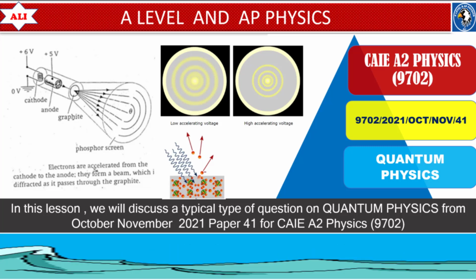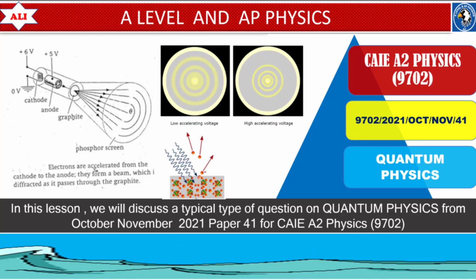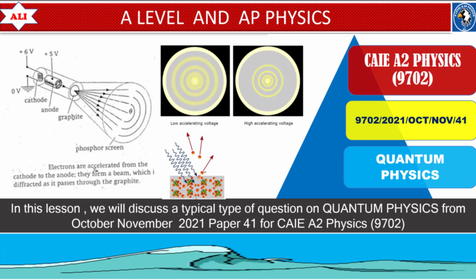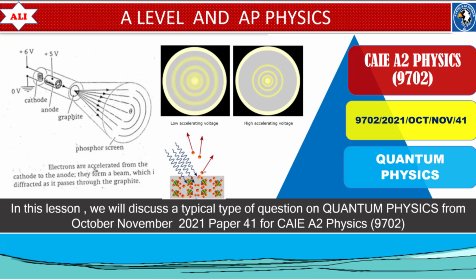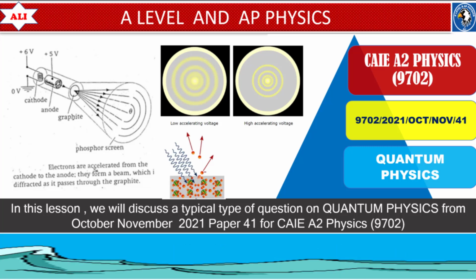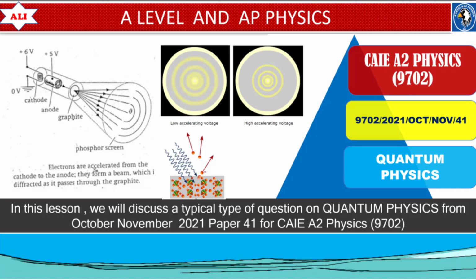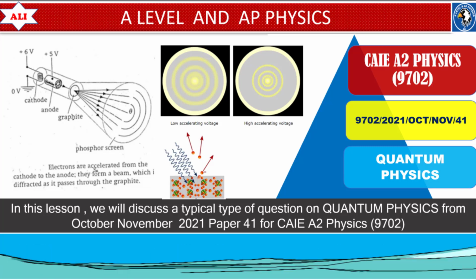In today's lesson, first of all, we will discuss the particulate nature of electromagnetic radiation, or simply I can say particle nature of electromagnetic radiation. And also we will discuss the experimental phenomenon that provides evidence for particulate nature of electromagnetic radiation. Then we will talk about wave nature of matter, and also we will discuss experimental phenomenon that provides evidence for the wave nature of matter.